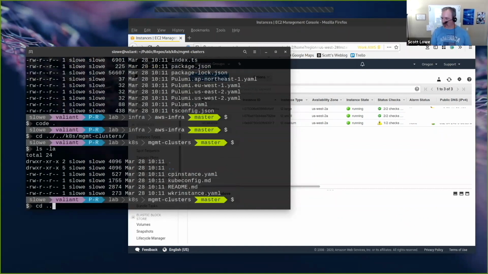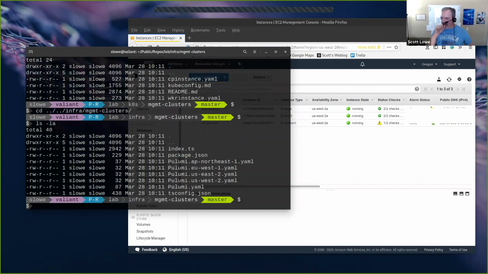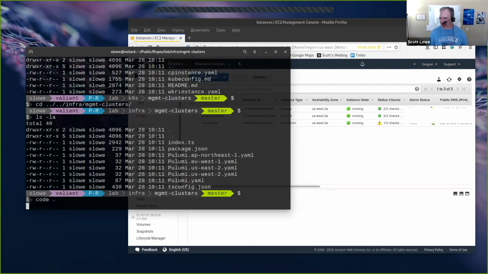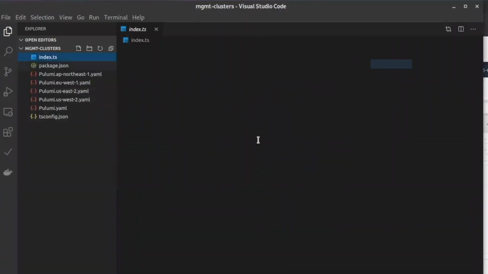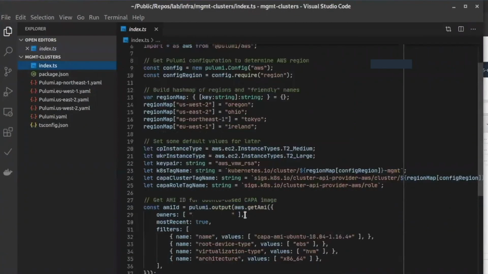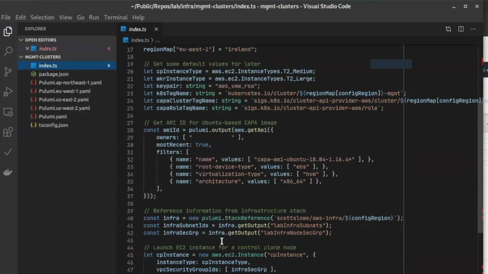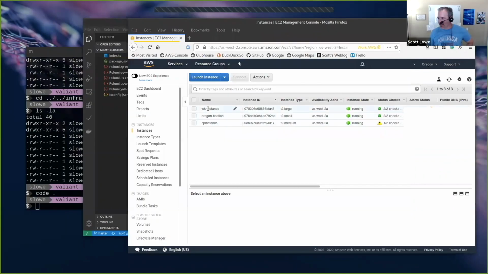no, sorry, wrong directory. Then I have this project, again, with the same 4 stacks. And its purpose is to just spin up some instances, which I use as what are called management clusters. And so it will create instances inside the infrastructure that was created by the previous stack. We're using a stack reference to reference that stack, and then it will spin up the additional instances. And so that's where you would get these machines here in each region.